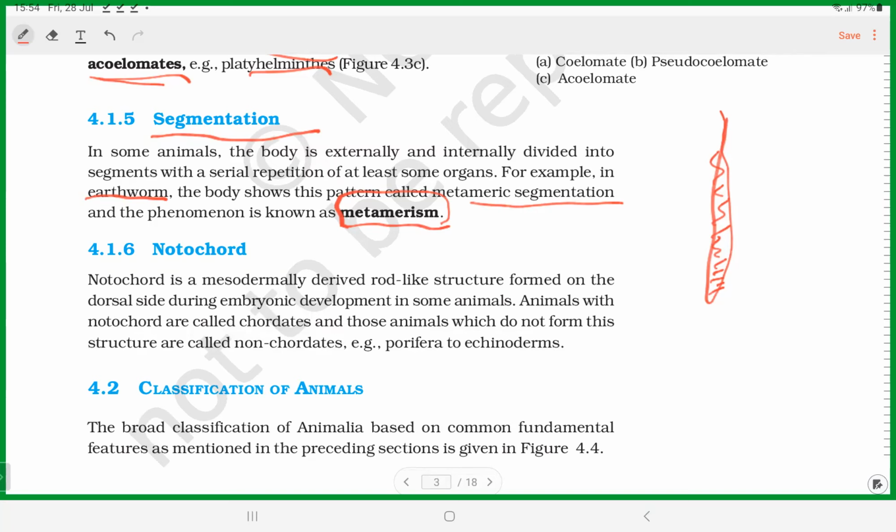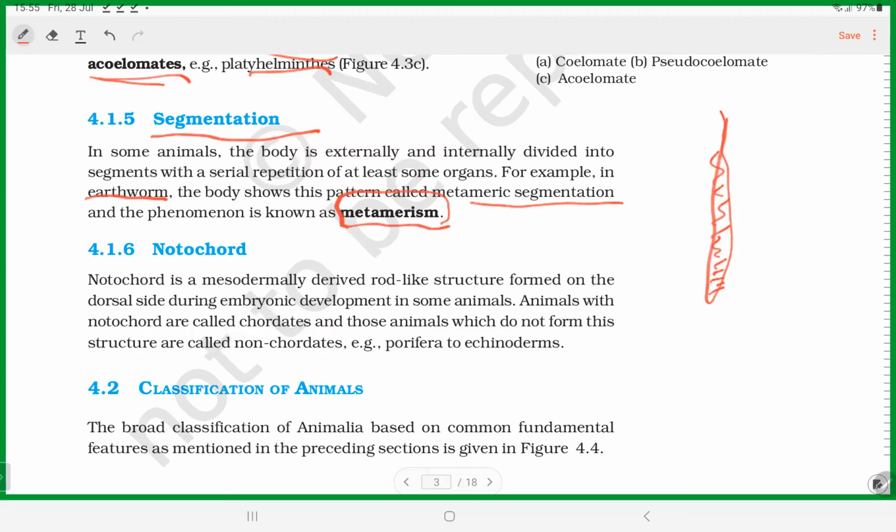So what I'm trying to show is that not just earthworm or segmented animals, even complex multicellular organisms like us also show segmentation in body pattern. Some segments are visibly seen in the external body, but internal segmentation is present in humans, especially in the vertebral column organization. So segmentation is another important aspect of animal classification.